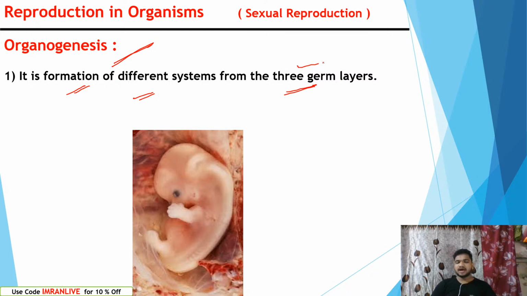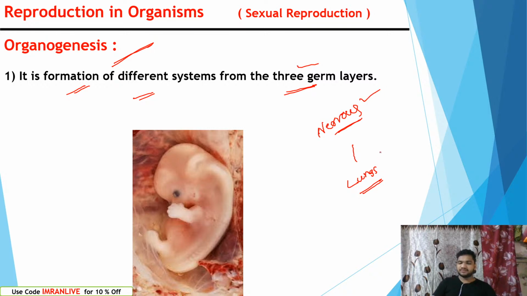There we will discuss week wise, month wise, which organ develops in which month, which organ develops first, which organ develops last. So we will study everything. Also, I just want to give you a small piece of information: in the entire embryo, the first organ that develops is the nervous system. The nervous system starts developing in the embryo, and finally the lungs start developing. First the nervous system can be seen and last the lungs will develop.